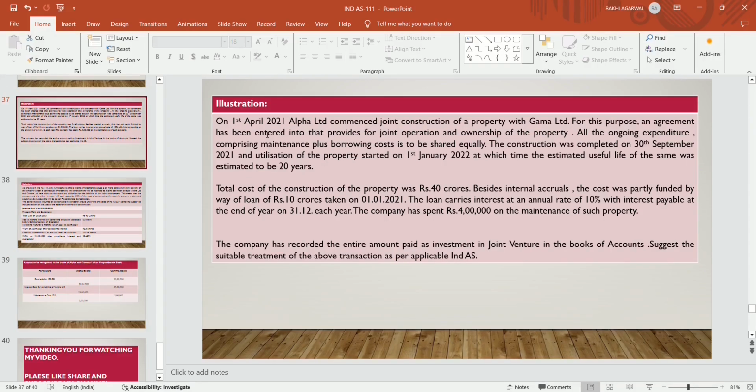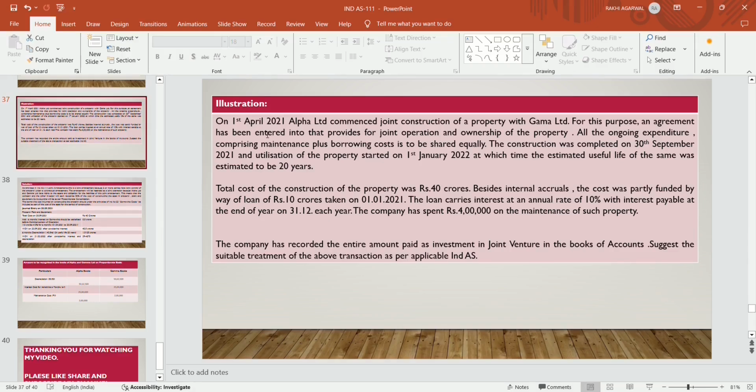Now another illustration. On 1st April 2021, Alpha Limited commenced joint construction of a property with Gamma Limited. For this purpose, an agreement has been entered into that provides for joint operation and ownership of the property. All the ongoing expenditure comprising maintenance plus borrowing cost is to be shared equally. The construction was completed on 30th September 2021 and the utilization of property started on 1st January 2020, at which time the estimated useful life was 20 years. Total cost of construction of the property was rupees 40 crores.